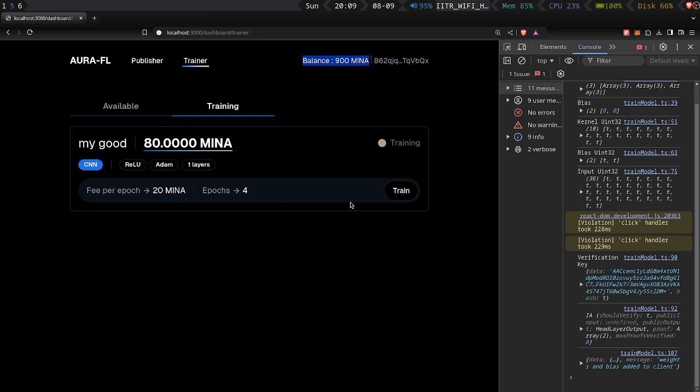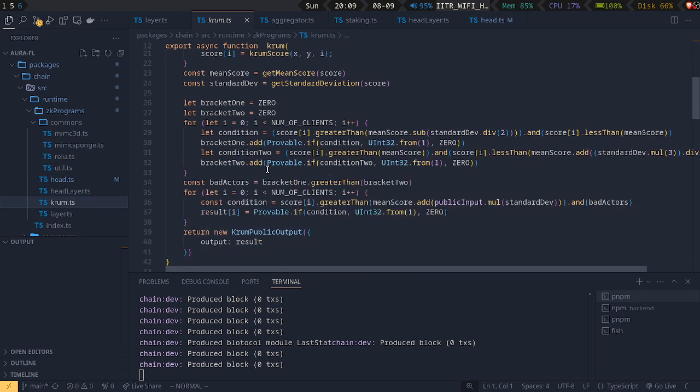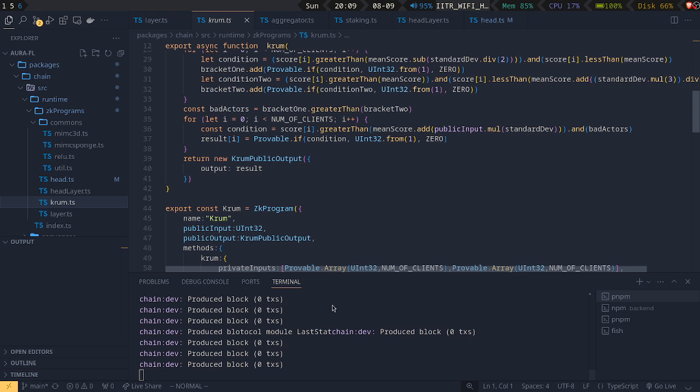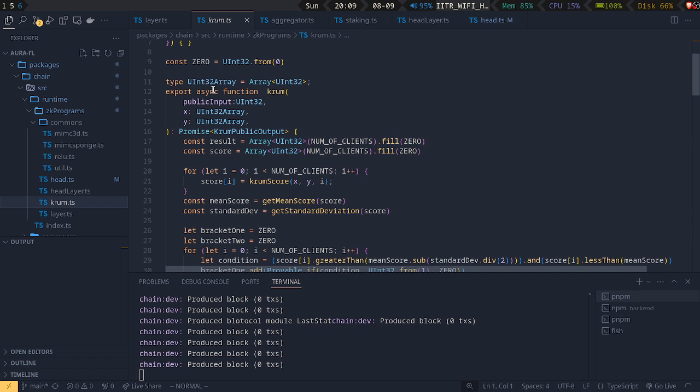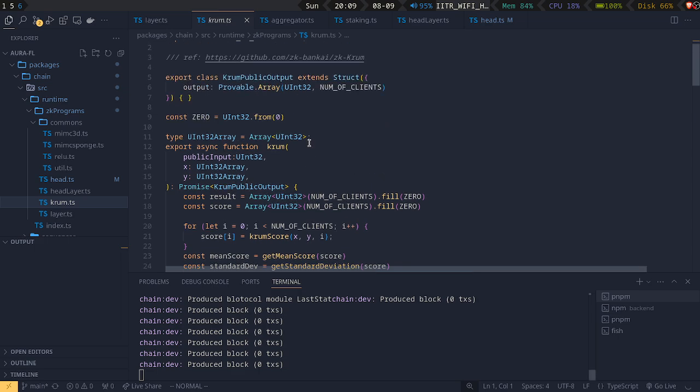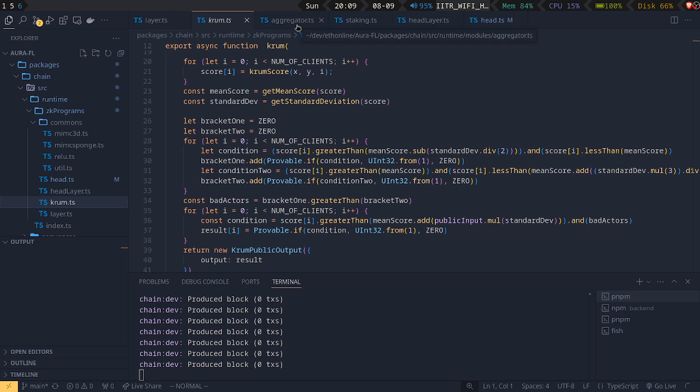So what does a circuit look like in a language like protokit? It was basically an OpenJS circuit. A crumb function is very famous in Byzantine fault tolerance, and it maintains fairness by calculating whether a client was too far away from the threshold of the model parameters of what it should have been. So it basically calculates some sort of delta between the threshold and the model params that came back from the client, and it then punishes the bad actors by removing their stake.